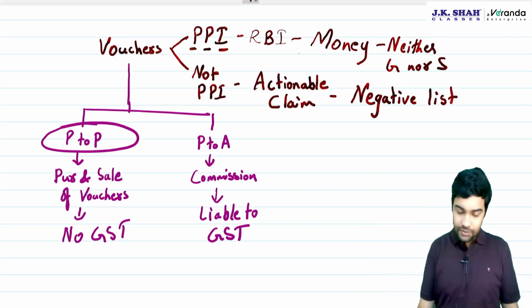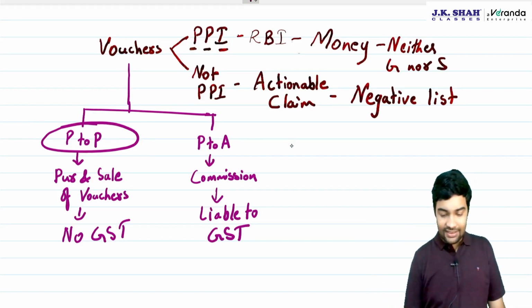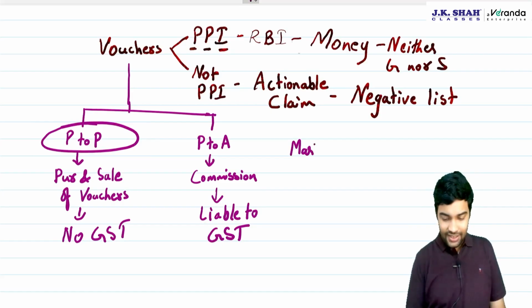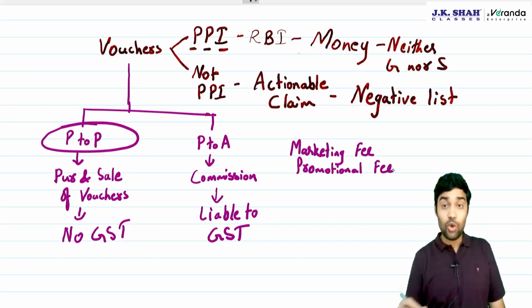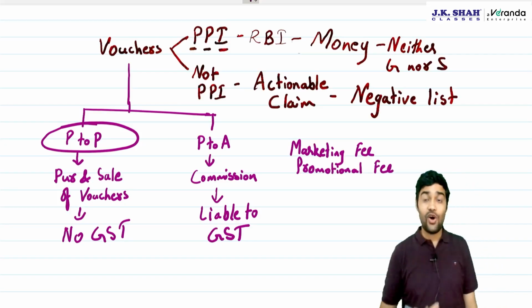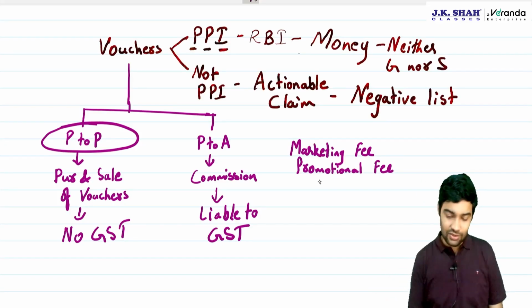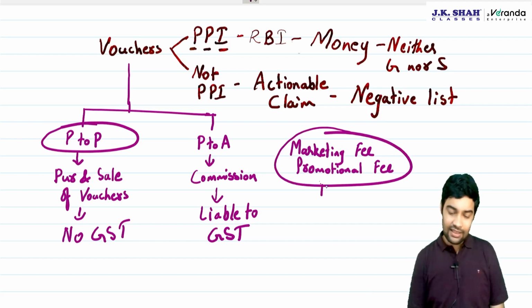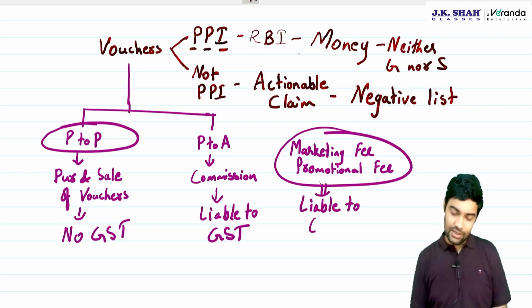Then, what about a case where there is some marketing fee or some promotional charges? Some advertisers are charging for promoting that voucher, marketing those vouchers, or advertising those vouchers. These fees are a separate supply. These fees will be liable to GST.